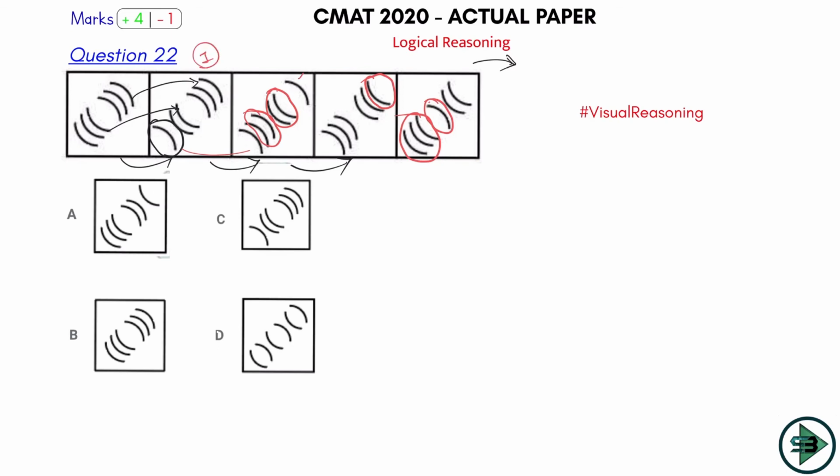1 change direction, 4 change direction, 1 change direction, 4 change direction. Next will be 1 change direction. So look for an option where only 1 out of the 6 is changing the direction. Okay, where is such an option? So let's start with A.